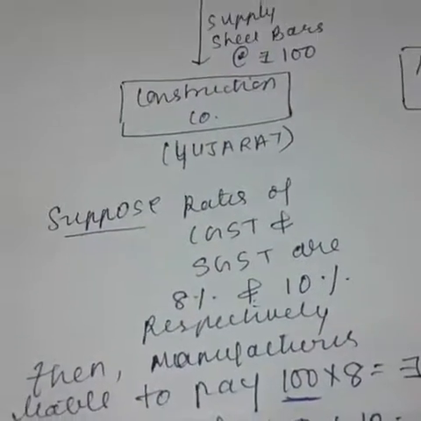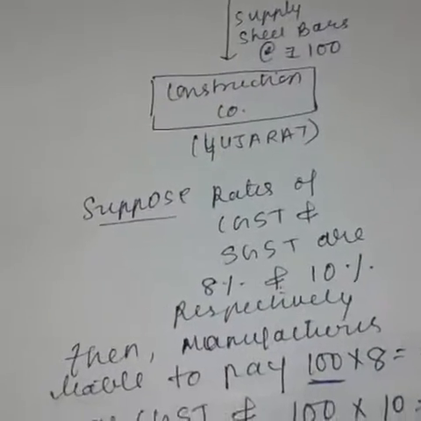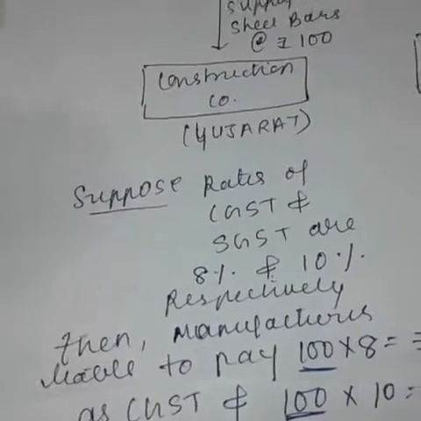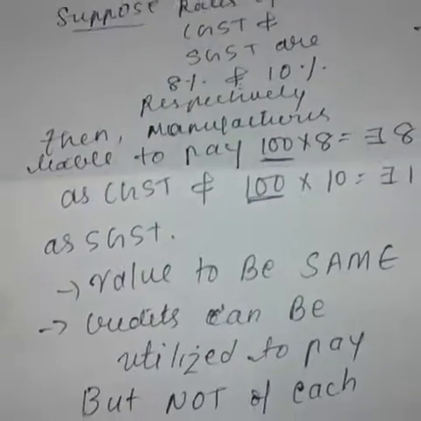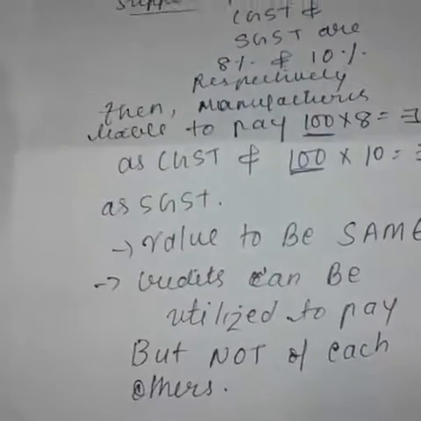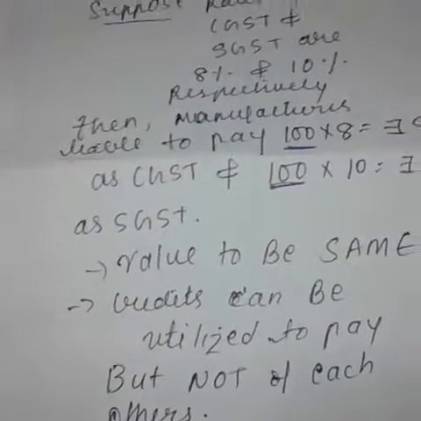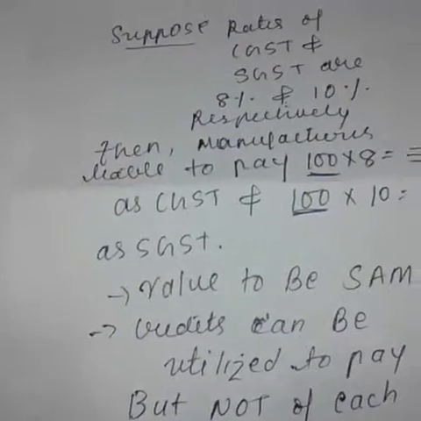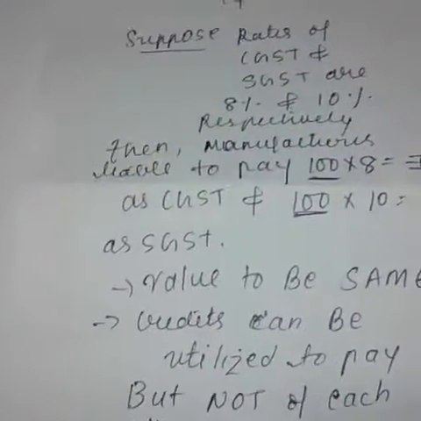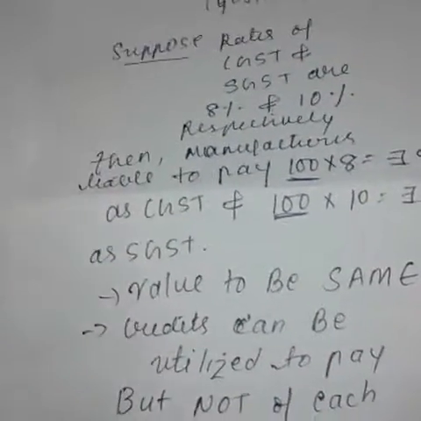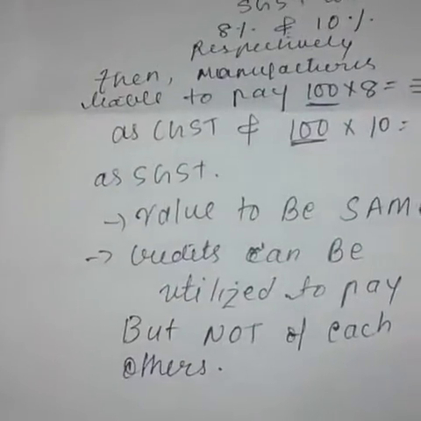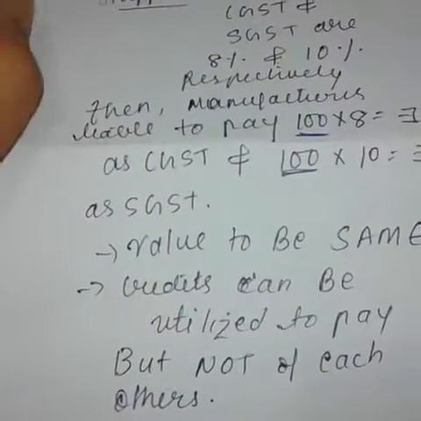CGST and SGST, remember, both shall be taken into consideration together. However, you can utilize the credits of the same, but one thing is to be taken into consideration: the credit of CGST shall be utilized only for the payment of CGST and the credit of SGST shall only be utilized for the payment of SGST. You cannot interchange the two credits.